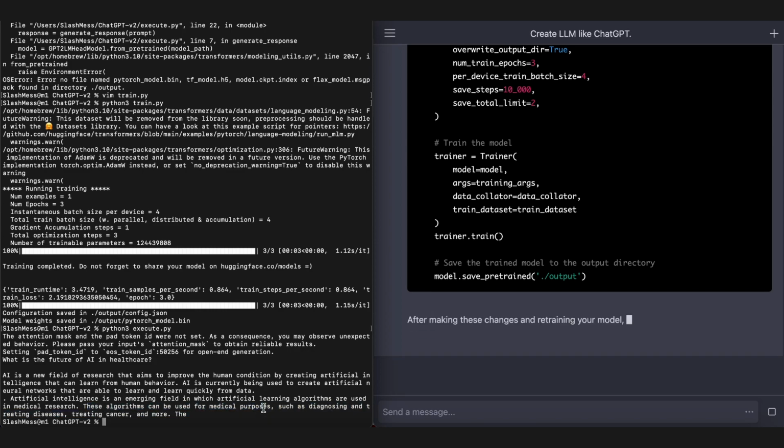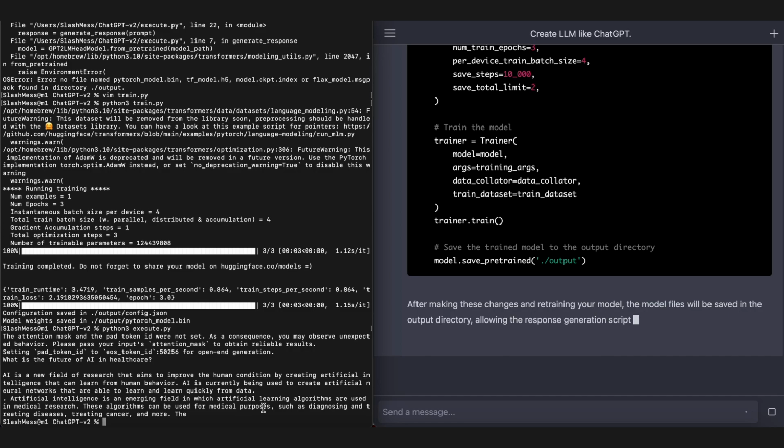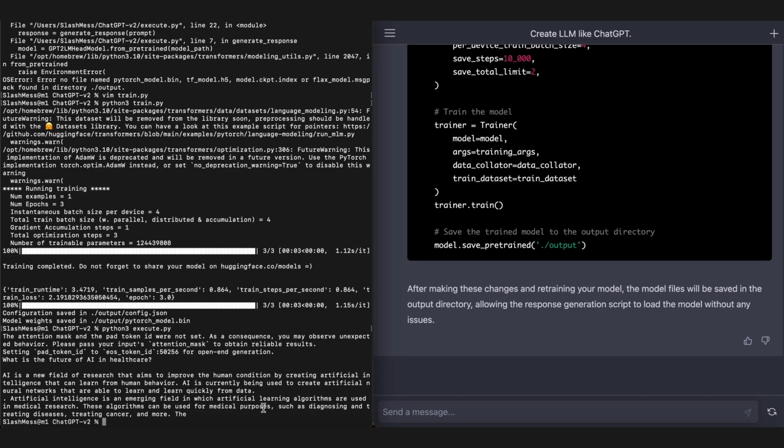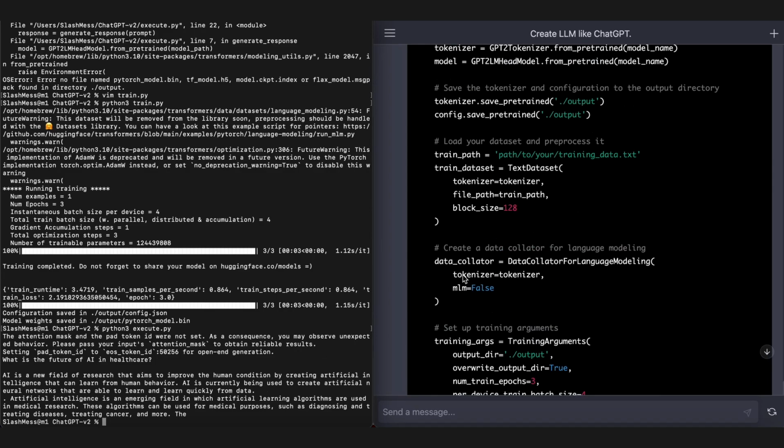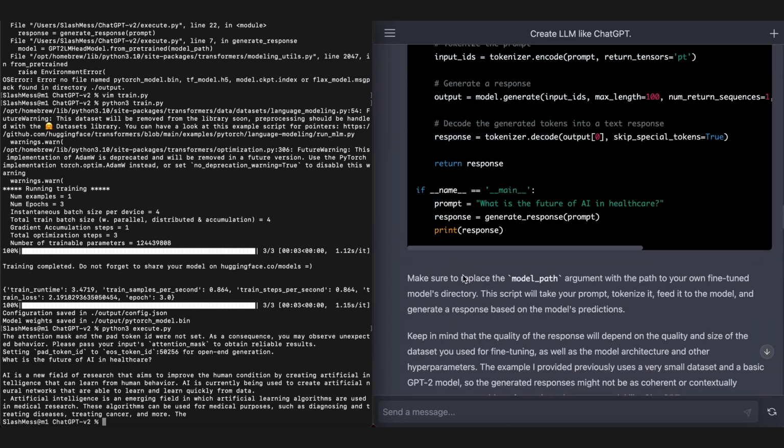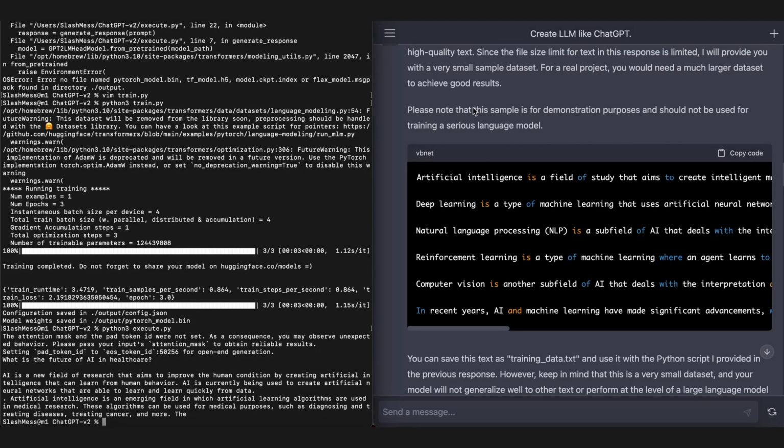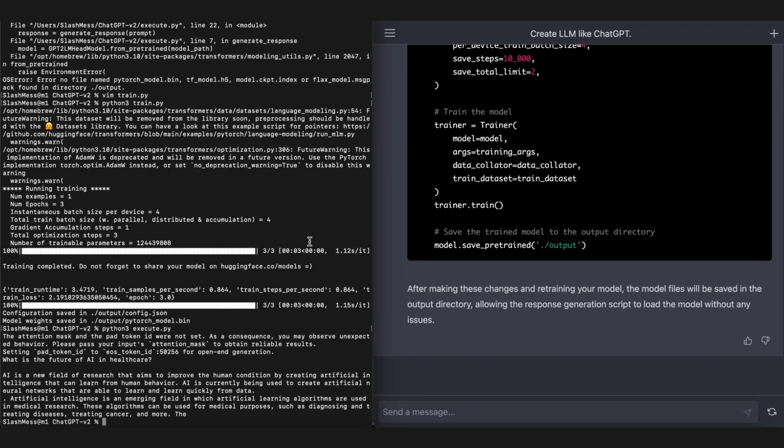And there you have it. ChatGPT created a working little version of itself using GPT-2 and then fine-tuning it on a data set that it was able to provide all by itself, with me just acting on its behalf. That's pretty impressive.